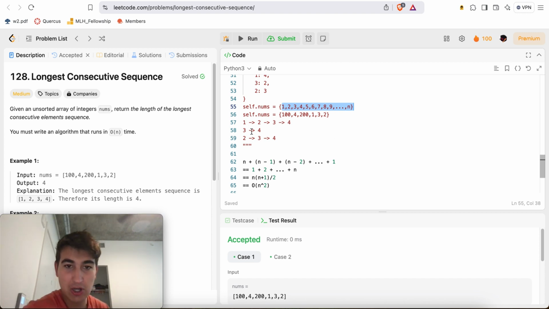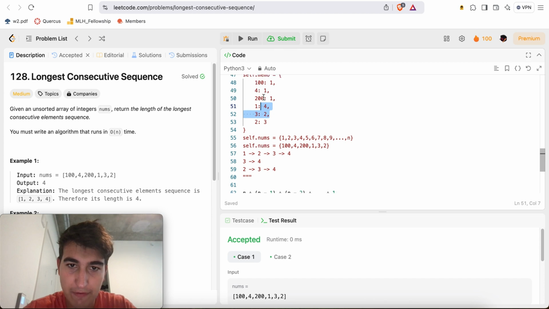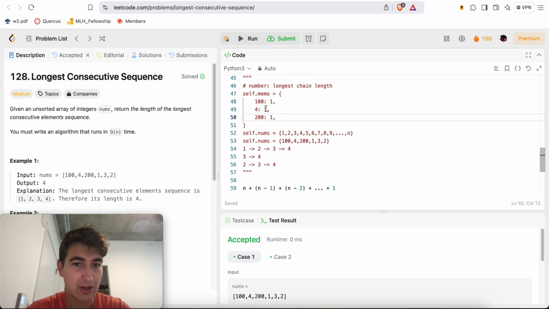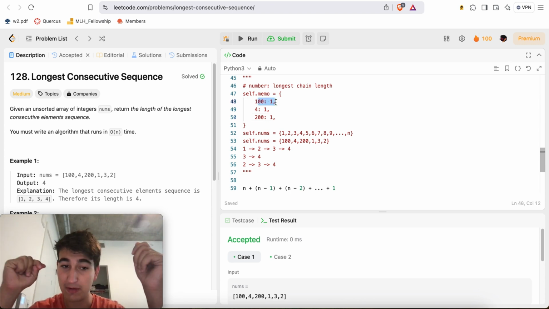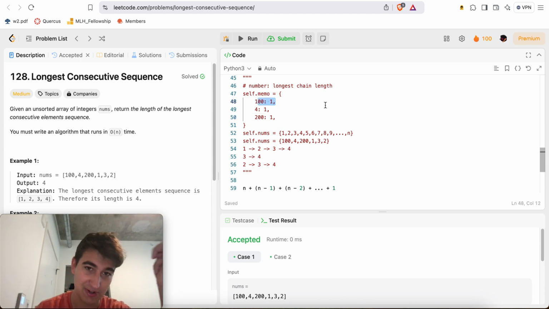What I do inside of my code is essentially, if we come back to this example, after we did 104 and 200, what I do is very clever. I do my base case: if a number is inside of self.memo, that means I've already computed it before, so I return in O of 1 time. That's essentially what I was saying.